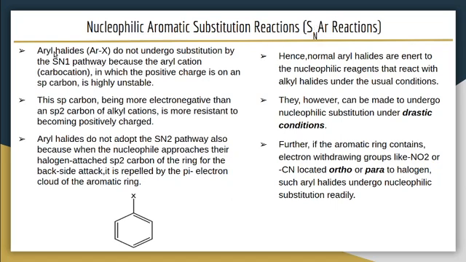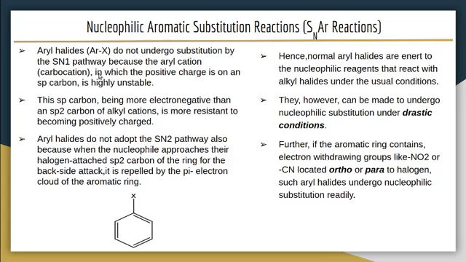So, aryl halides, that is ArX, do not undergo substitution by the SN1 pathway because the aryl cation, a carbocation in which the positive charge is on an sp carbon, is highly unstable. Usually the SN1 pathway follows the formation of a carbocation.